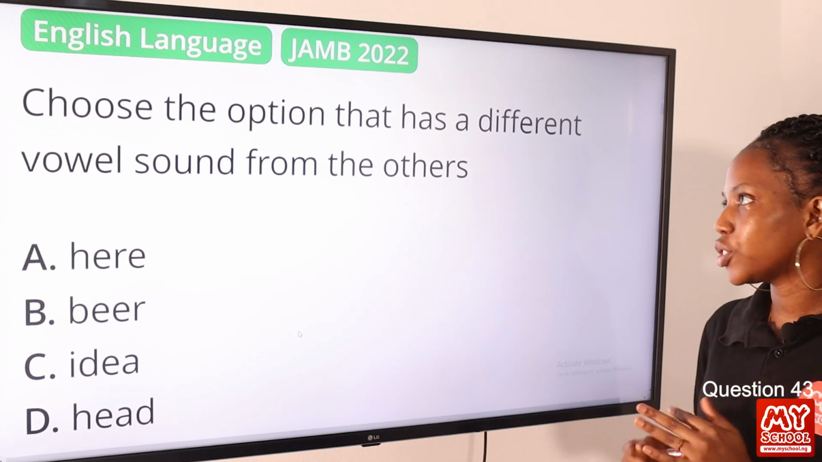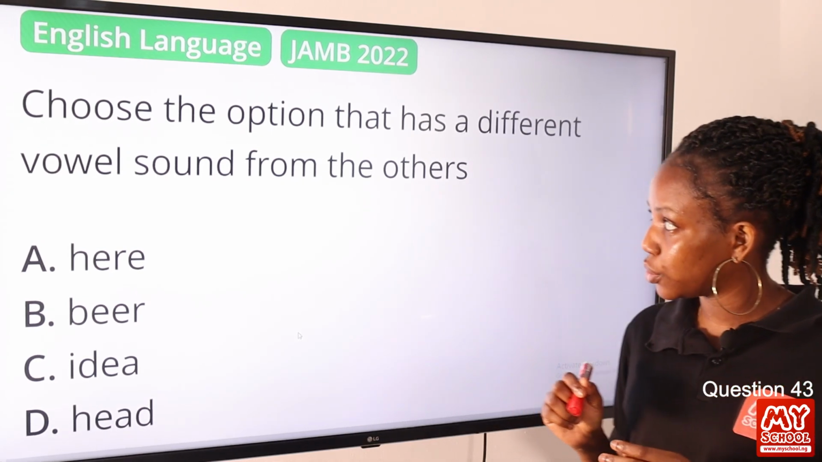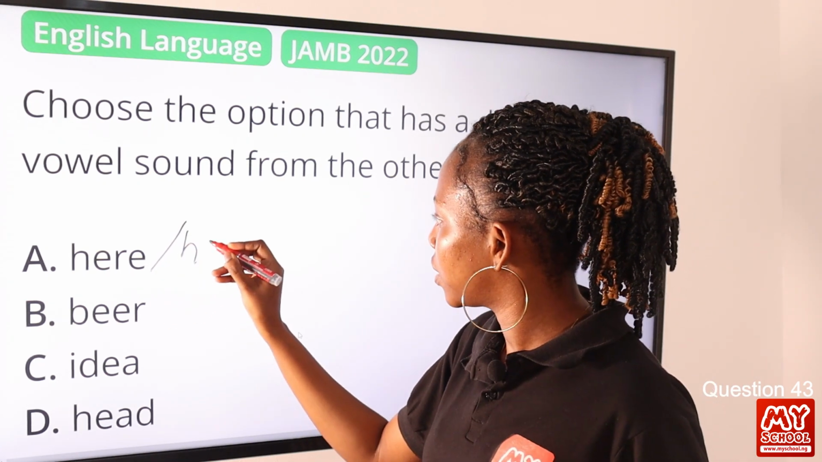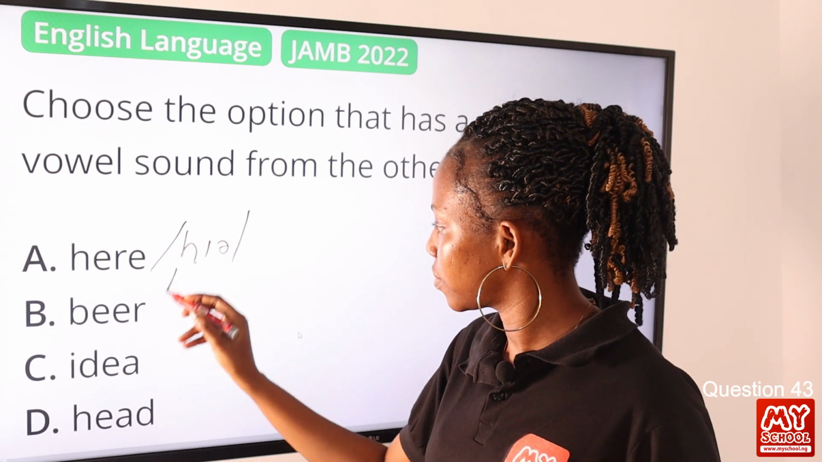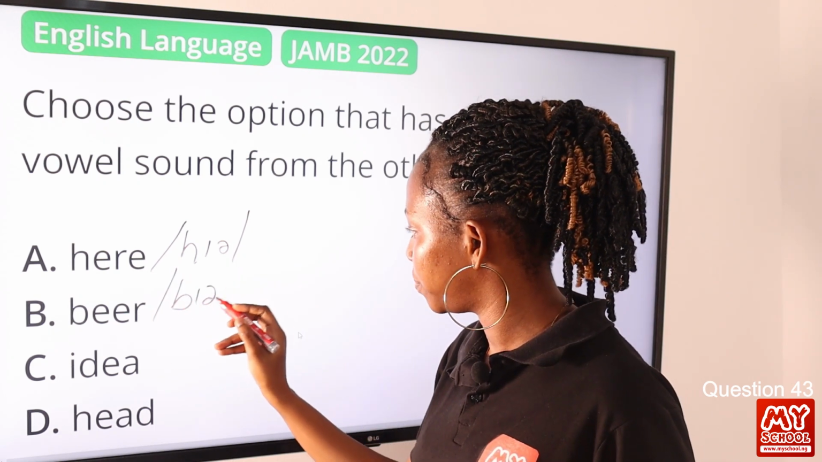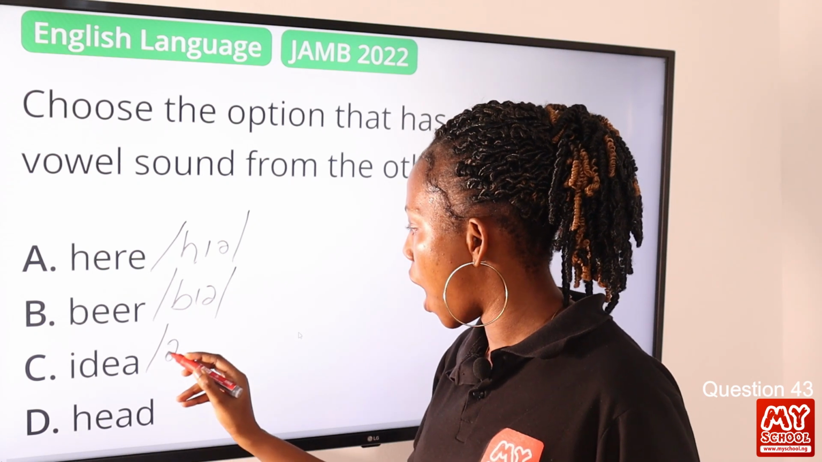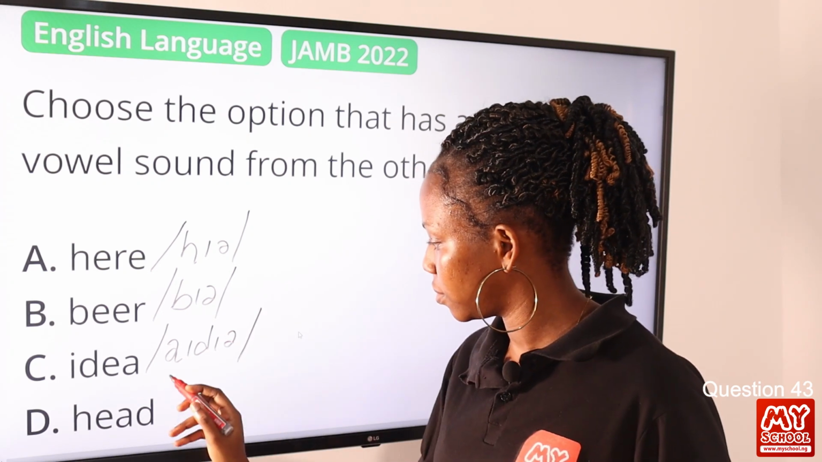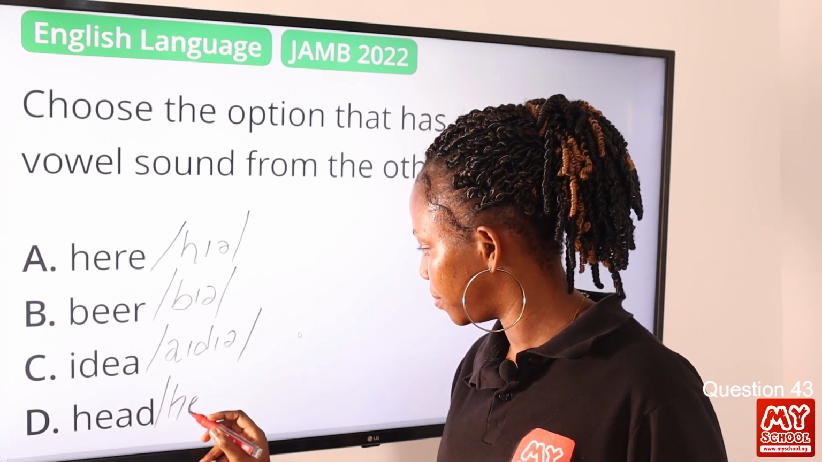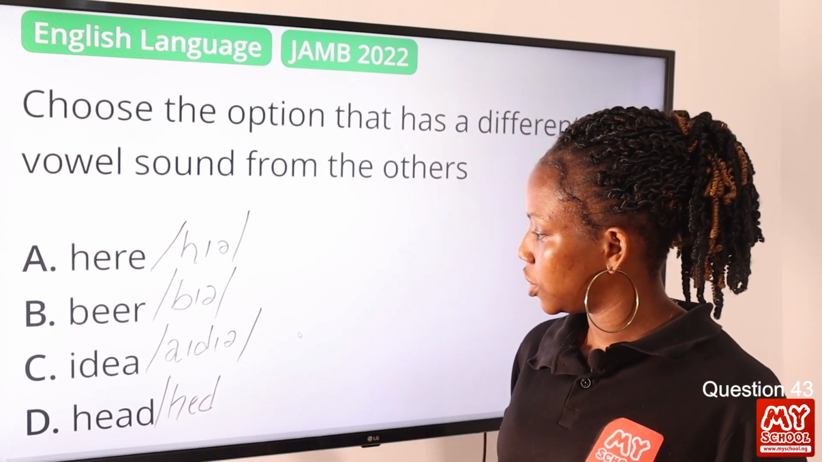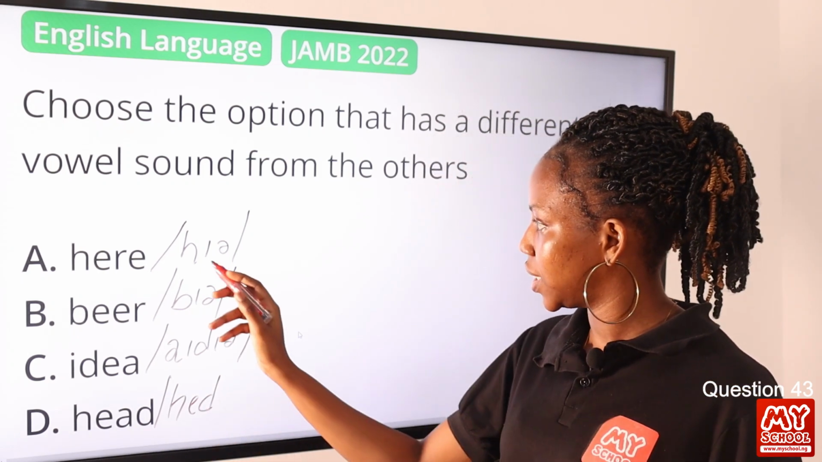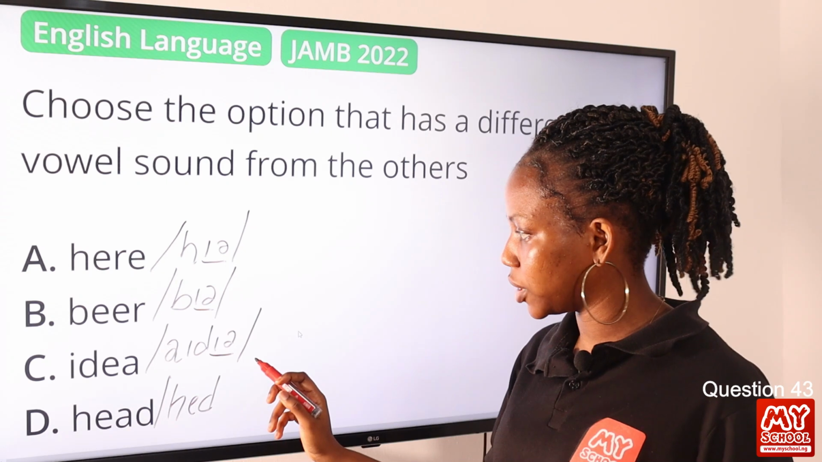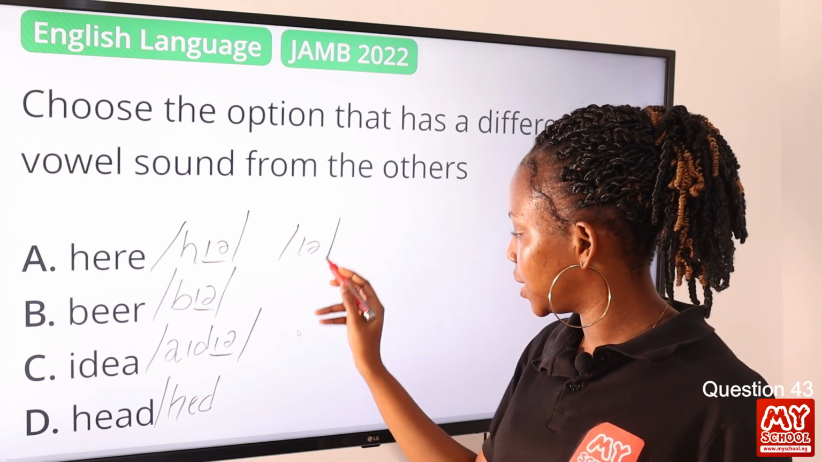Question 43. Choose the option that has a different vowel sound from the others. So we have here, beer, dear. Then we have head. Okay? So vowel sound, right? This is ear, ear, ear, same vowel sound. Do not forget, ear is a diphthong.